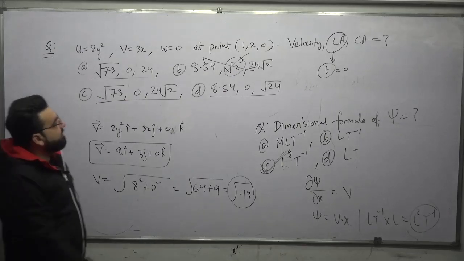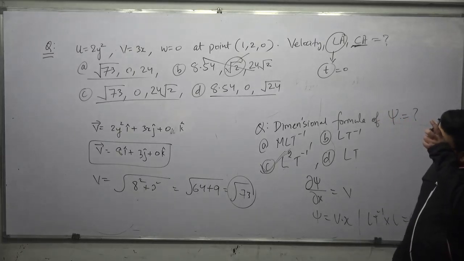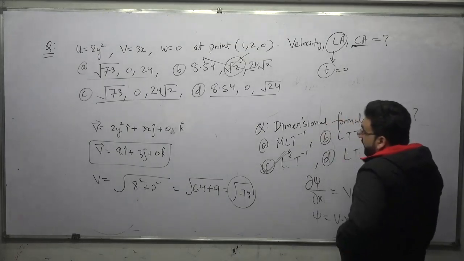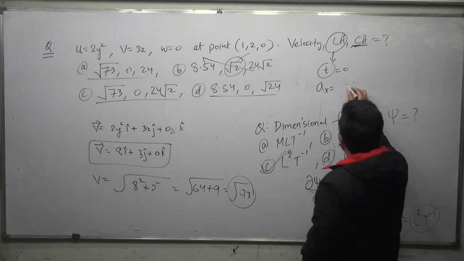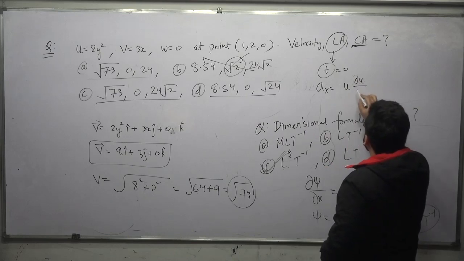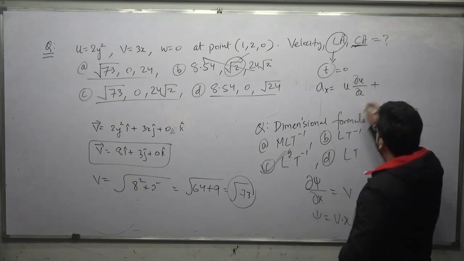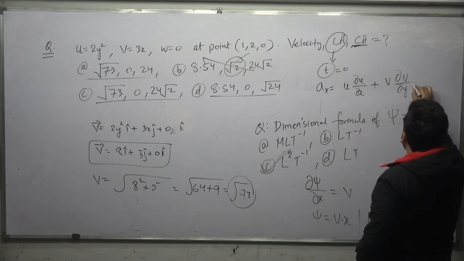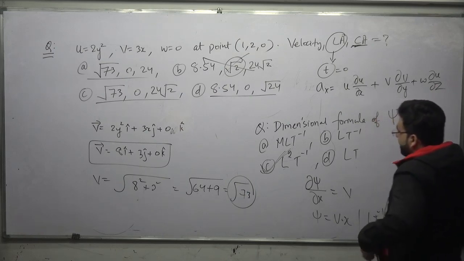Now the only thing is that we have to find the convective acceleration. That is the thing that we have to find. The velocity vector is given to us: V is equal to 8i cap plus 3j cap plus 0k cap, and we have to find the local acceleration and convective acceleration. So for convective acceleration, we know that ax will be equal to u dou u divided by dou x plus v dou u divided by dou y plus w dou u divided by dou z. That will be ax.